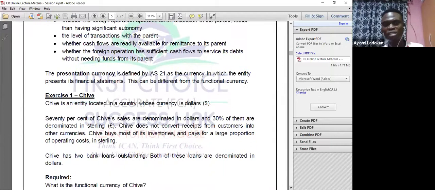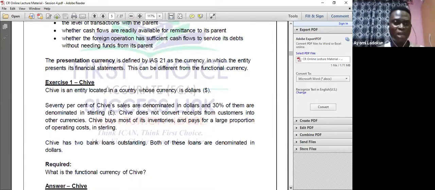Presentation currency is defined by IAS 21 as the currency in which the entity presents its financial statements, as we have said earlier. Now, let's find out whether we can apply what we have just learned in a question. I like us learning a principle, solving questions, learning another principle, solving questions. That's how we grow into bigger and complex questions. Once you see a bigger and complex question, you don't need to run away. All you need to do is break it down and attack it.